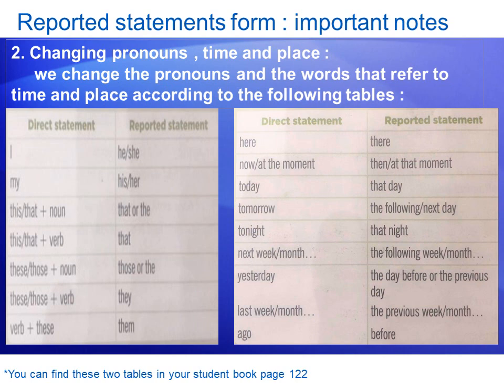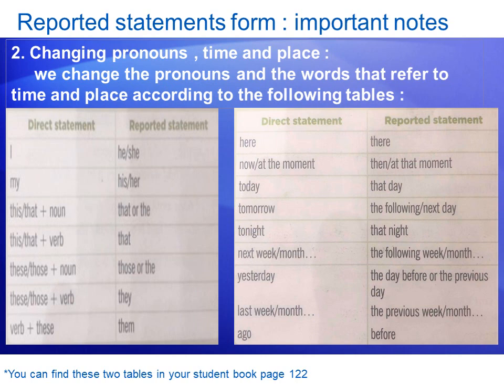I am talking to Muhammad and I tell him, I am a teacher. Now Muhammad is repeating what I said to Ali. He can't say I am a teacher or I was a teacher. He must say he, which refers to me. He was a teacher.